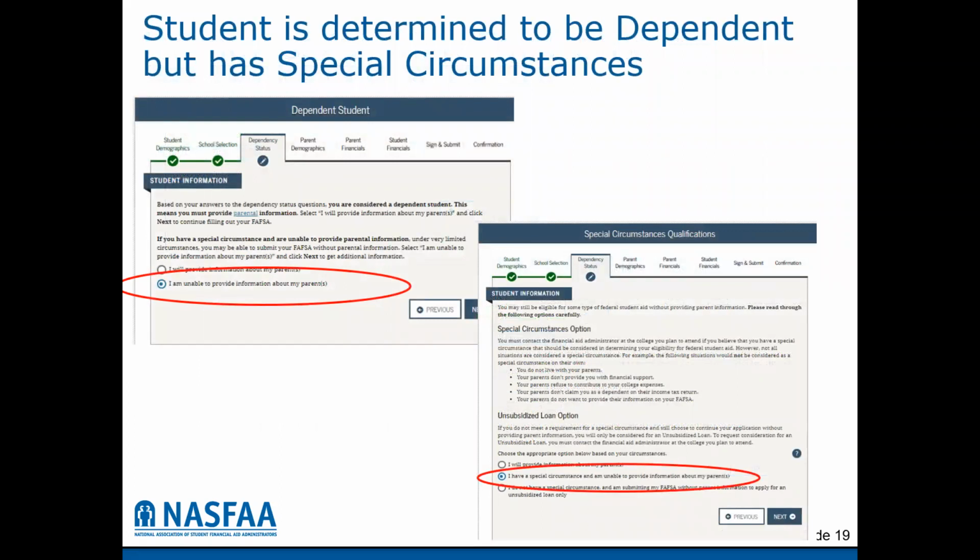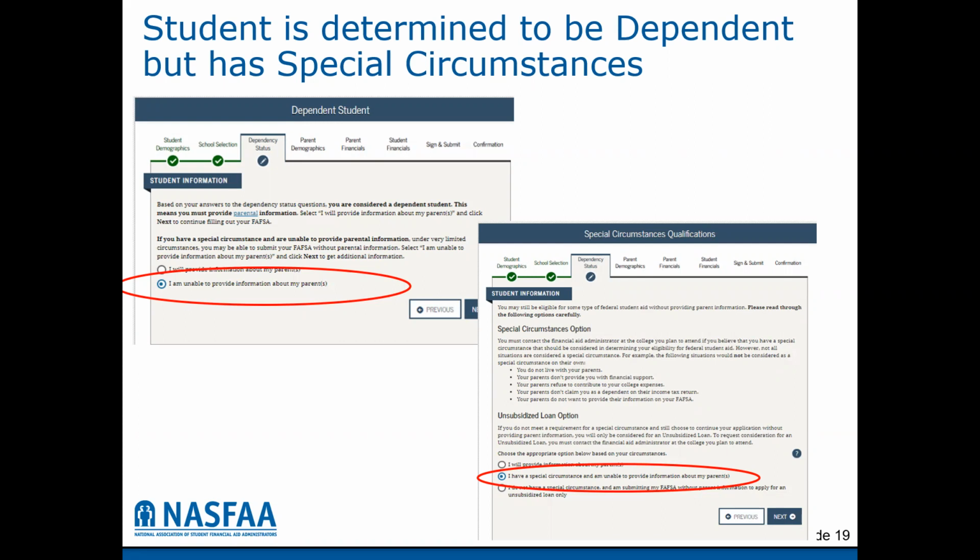Any yes answers to legal guardianship, foster care, or homelessness may be verified by the college or university where the FAFSA is sent. So if a student says yes to those questions, the student should be prepared that the college or university may reach out and ask them for documentation for those circumstances, just to make sure that the student answered the question correctly. If the student cannot say yes to any of those questions, but they are still unable to provide parent information on the FAFSA form, they still have another opportunity to check the box that says, I'm unable to provide information for my parent.